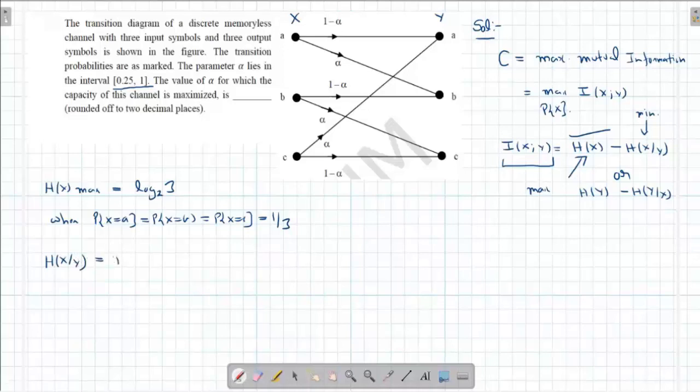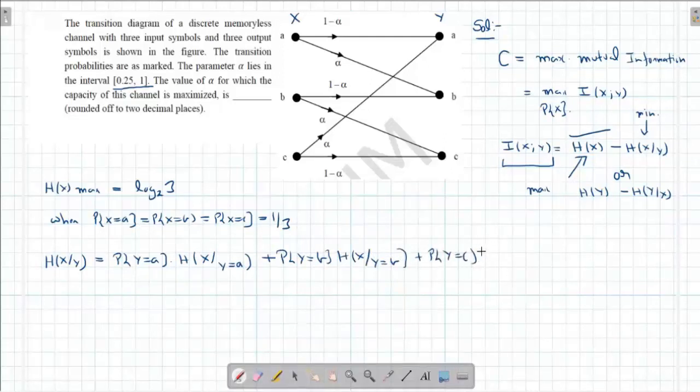What is it? It is probability of Y equal to A, H(X given Y equal to A), plus probability of Y equal to B, H(X given Y equal to B), plus probability of Y equal to C, H(X given Y equal to C). By symmetry, you will find that these are going to be the same. Okay. So let us find out.